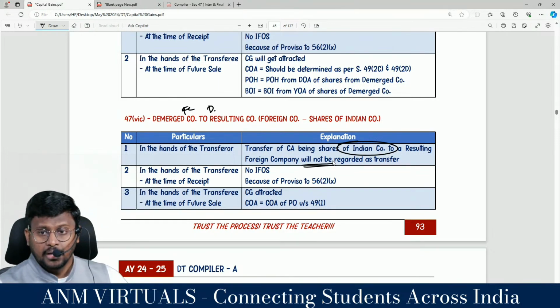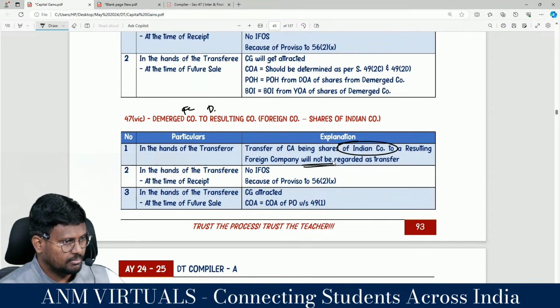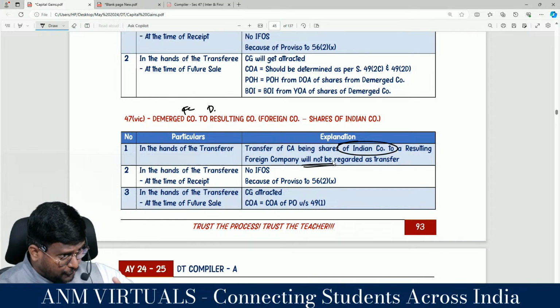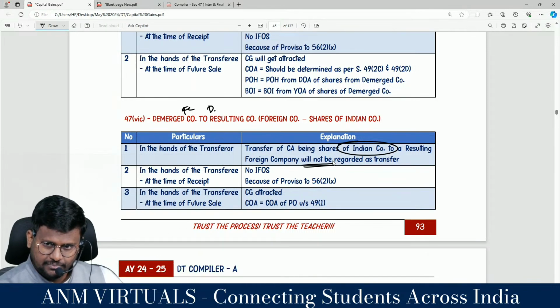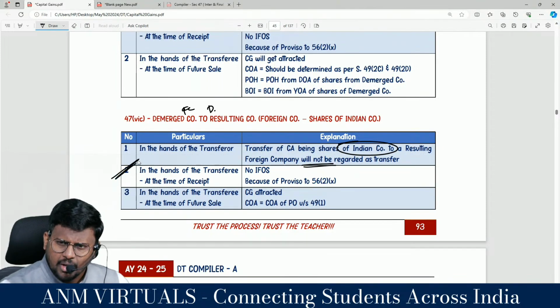Now, who is holding the shares? The resulting foreign company. Whose shares? Indian company shares. When they receive, no NOS because of proviso to 56 subsection 2.